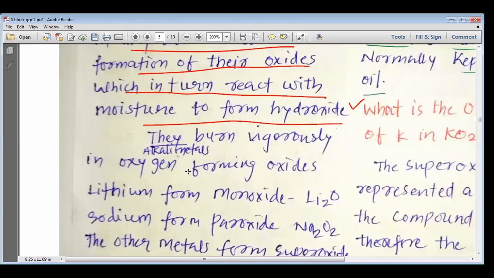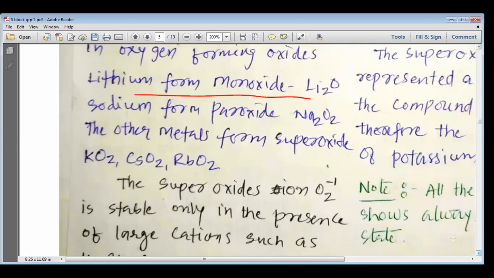Alkali metals burn vigorously in oxygen and form oxides. Lithium forms lithium oxide, Li2O. Please remember, sodium forms the peroxide Na2O2, whereas the other metals form the superoxides like KO2, CsO2, and RbO2.